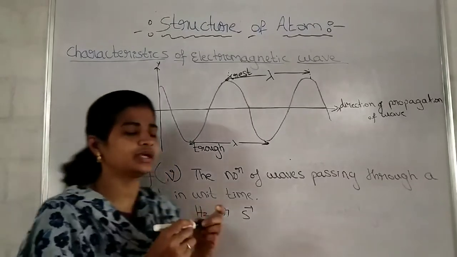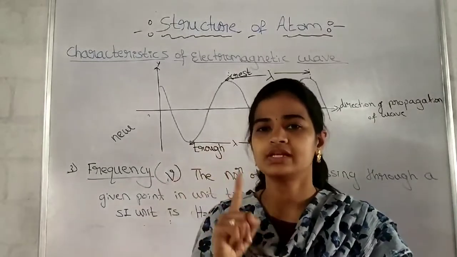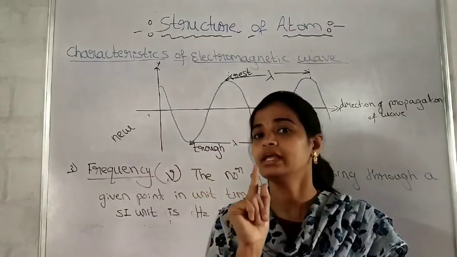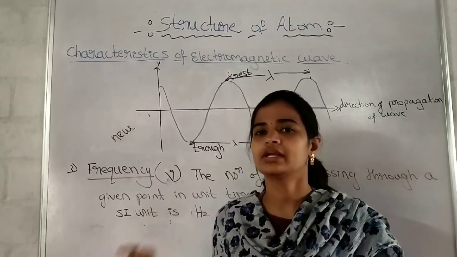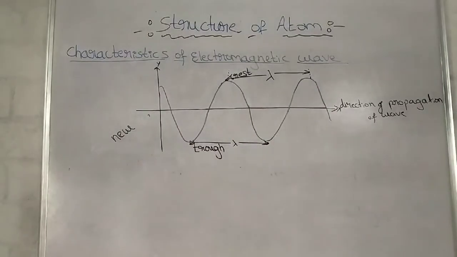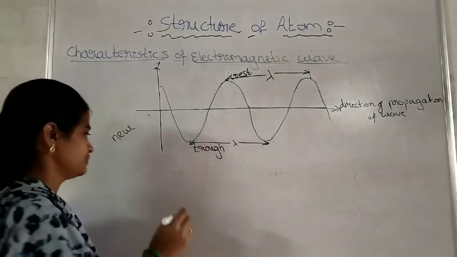Remember, don't get confused between wave number and frequency. Wave number is the number of waves present in unit length. Frequency is the number of waves passing through a given point in unit time. Unit length is wave number, unit time is the frequency. Then how are wave number and frequency related?